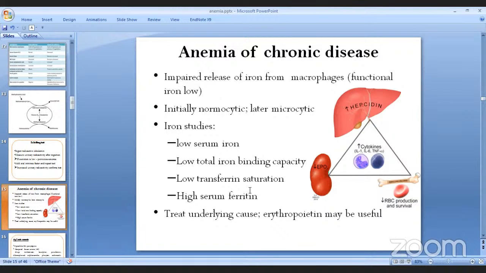This पछि चाहिँ how do we treat anemia of chronic disease? The most important thing we need to do is treat the underlying cause. Right? Underlying cause treat भएपछि anemia पनि treat हुन्छ. And sometimes erythropoietin may also be helpful. Right? Some of the doctors, they also use erythropoietin. Right? Especially kidney diseases, they also use erythropoietin. But usually you can start by treating the underlying cause. Right?